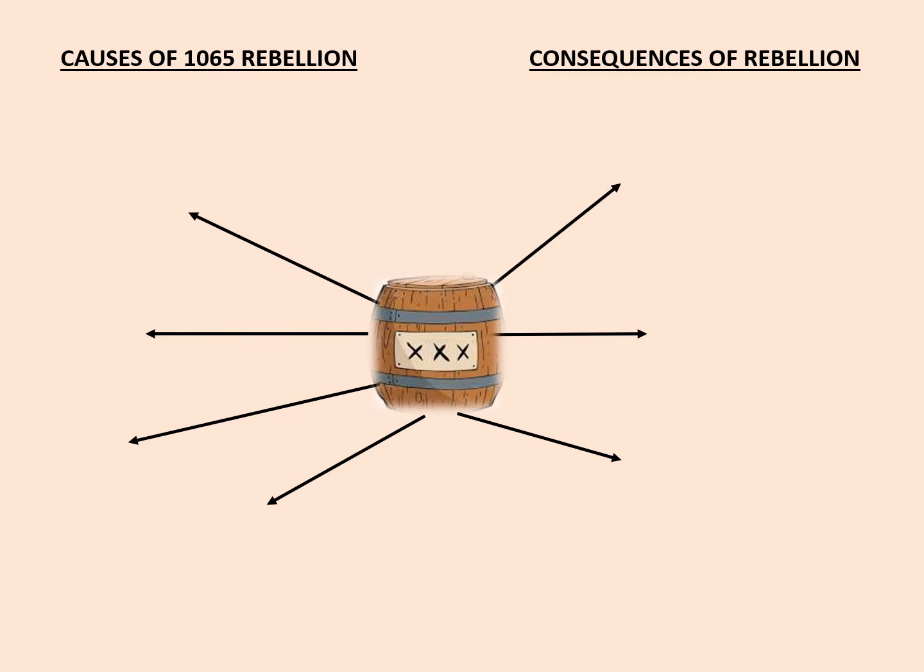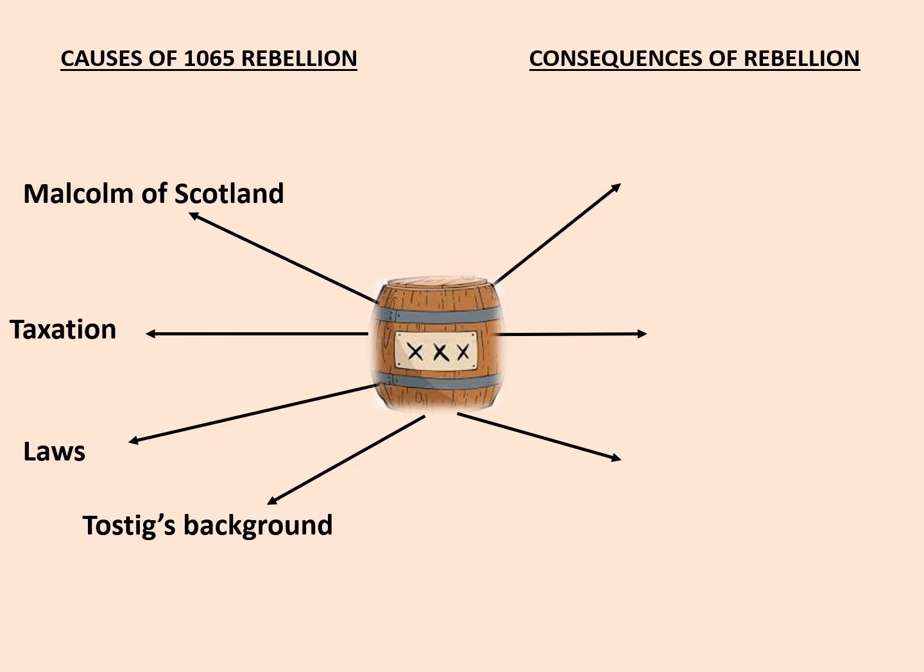Throughout this session, you might want to be making notes. You could create a spider diagram like this one here in order to organise your thoughts between the causes and the consequences, but I'll leave that up to you. But if you are going to take some notes, you could structure them like this. What was the role of Malcolm of Scotland? What was the role of taxation? The laws? And Tostig's background?